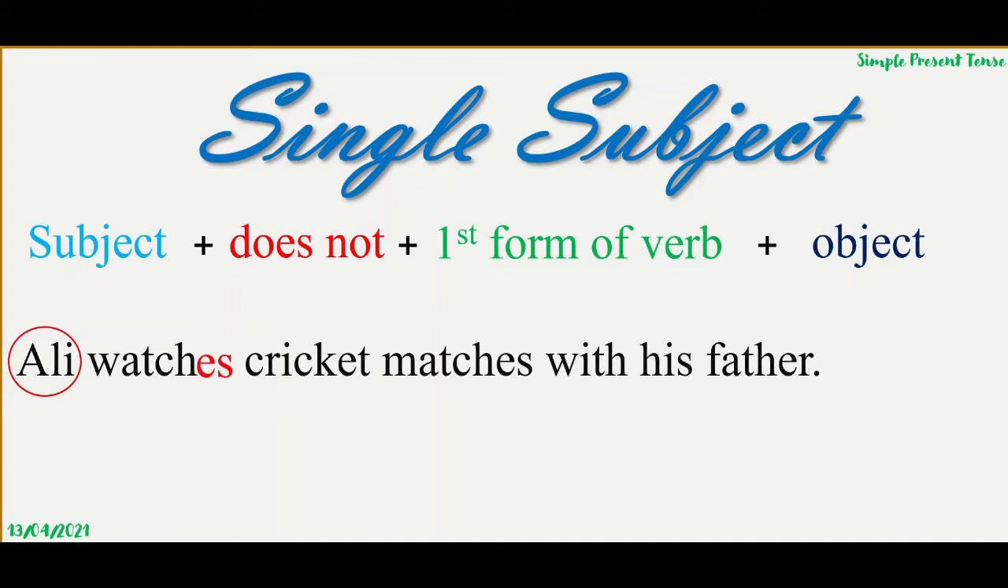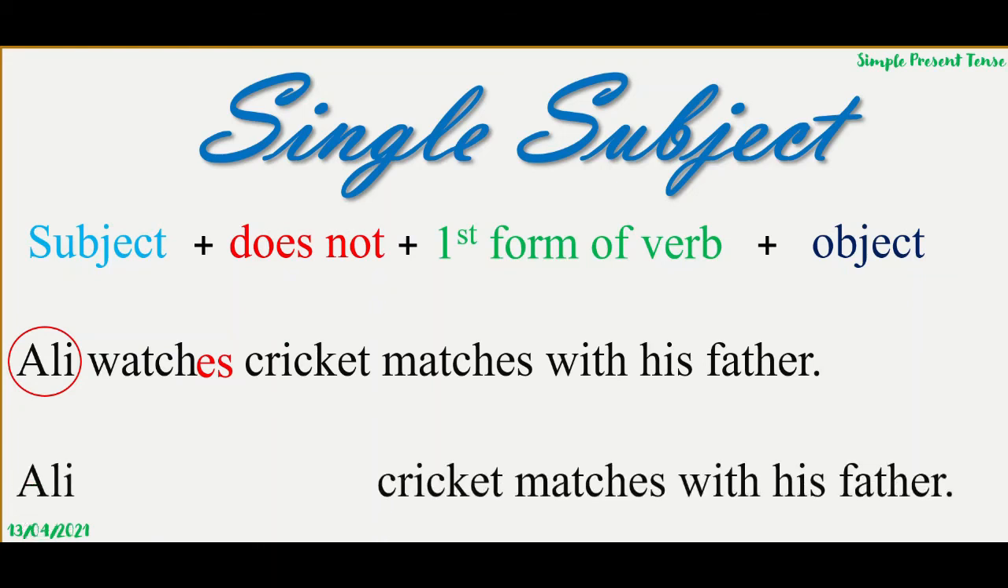Now, according to the sentence structure of the negative form of simple present tense shown in front of you on the slide, please make it negative. Ali dash cricket matches with his father. Ali does not watch cricket matches. Now everyone, in the simple sentence we have written watches, while in the negative sentence we have written watch, right? Why did we change watches into watch? Because of does not. Because of does. When we use does, we will not take help again.